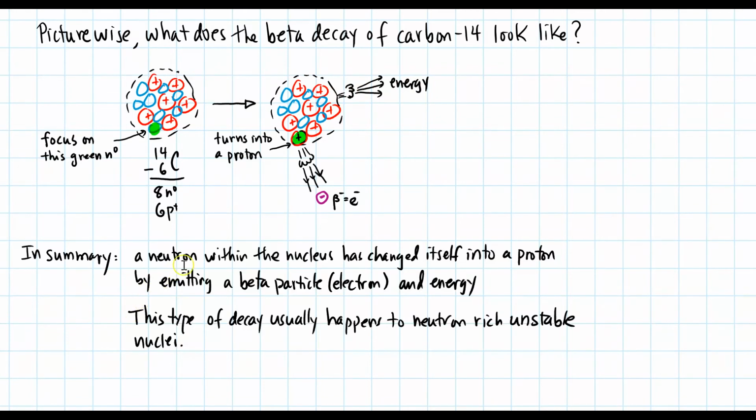To wrap this up, a neutron within the nucleus has changed itself into a proton, and in that process it emits a beta particle and extra energy from the nuclei. This type of decay usually happens to neutron-rich unstable nuclei.